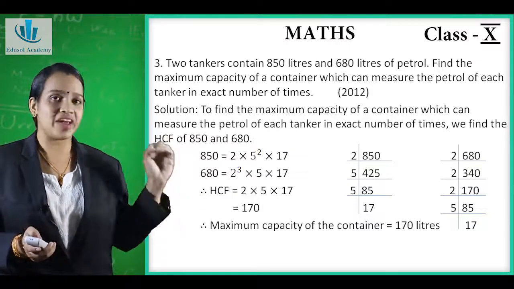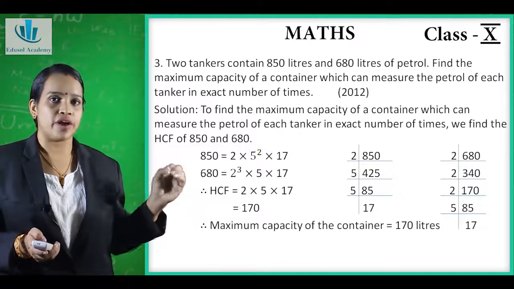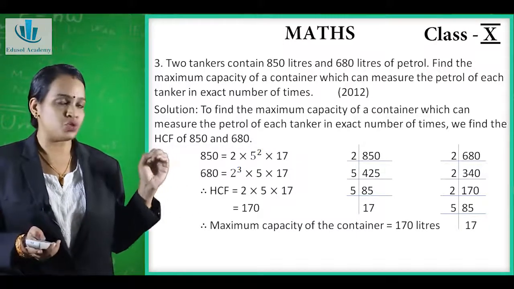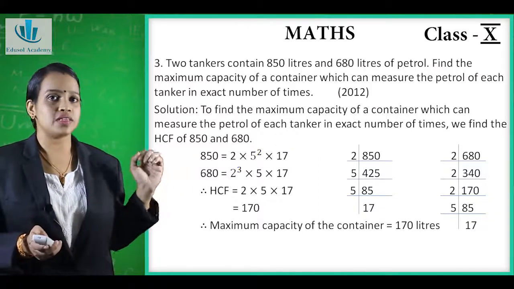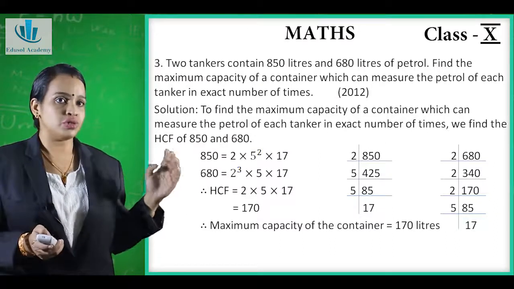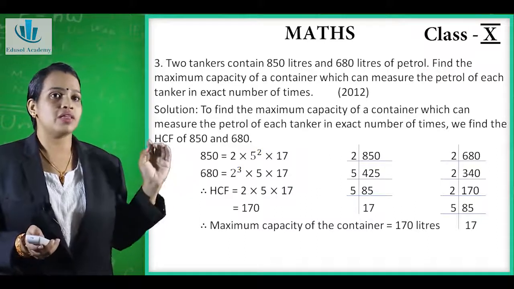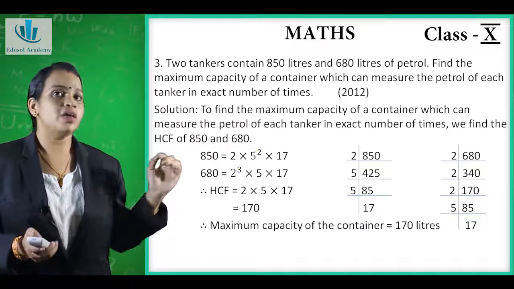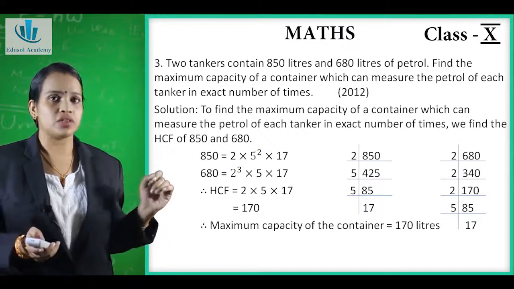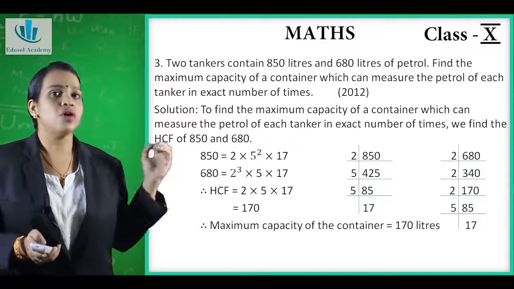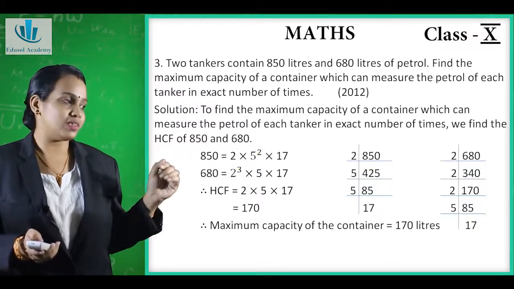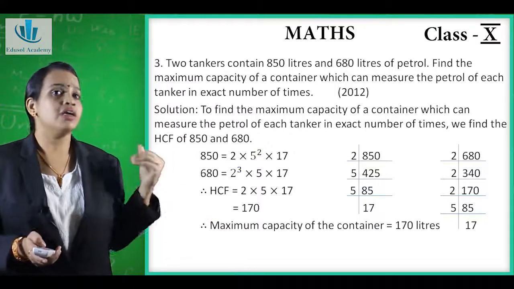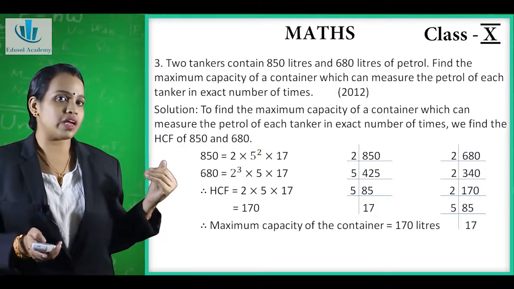So the factors of 850 are 2 into 5 into 5 into 17, which is nothing but 2 into 5 raised to 2 into 17. Similarly for 680, the factors are 2 into 2 into 2 into 5 into 17, that is nothing but 2 raised to 3 into 5 into 17. Now we will write the highest common factors of it. They are 2 into 5 into 17, which is equal to 170. Therefore, the maximum capacity of the container is how many liters it can hold?